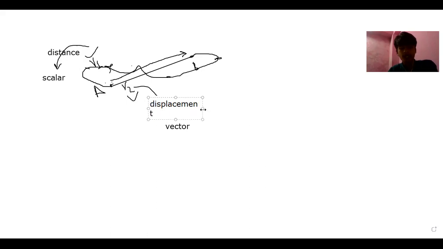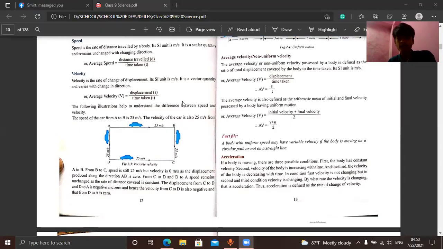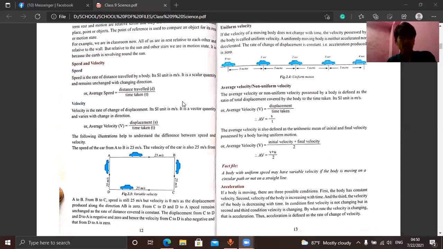So we'll use this concept to find whether speed and velocity are scalar or vector quantities. Is speed a scalar or a vector quantity? We'll find the answer by looking at the concept of distance and displacement. Now I think you're able to see my screen. Here we have speed. Speed is the rate of distance traveled by a body. By the definition, it has been written distance.